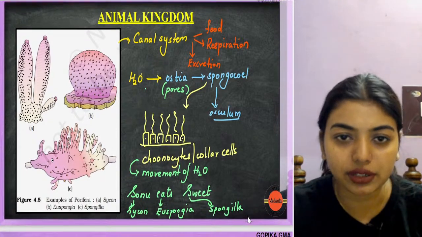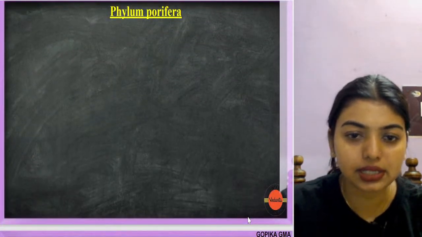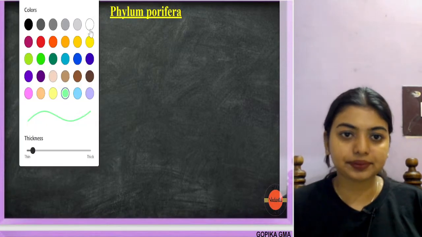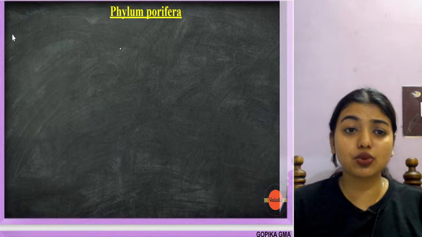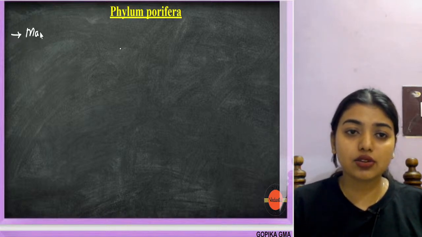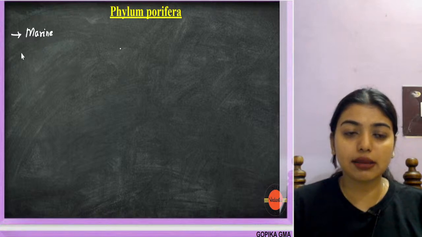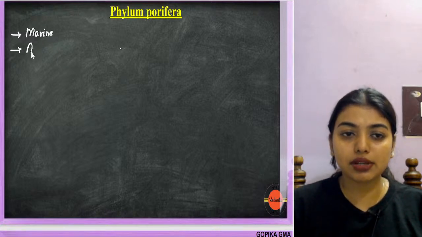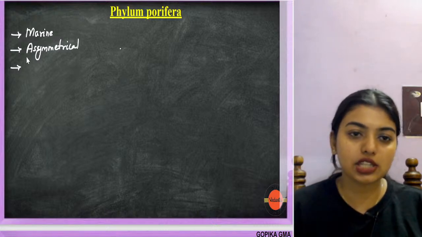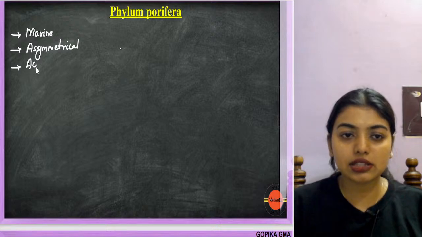That is your Porifera. Yes, here also I've left space. So I'm writing as many notes as possible so it is easier for you people. So students, you should always start like this, that they are marine. Next you go to their symmetry, they are asymmetrical. Then you go to their body layers, diploblastic or not, and coelom and all that. They are acoelomate.